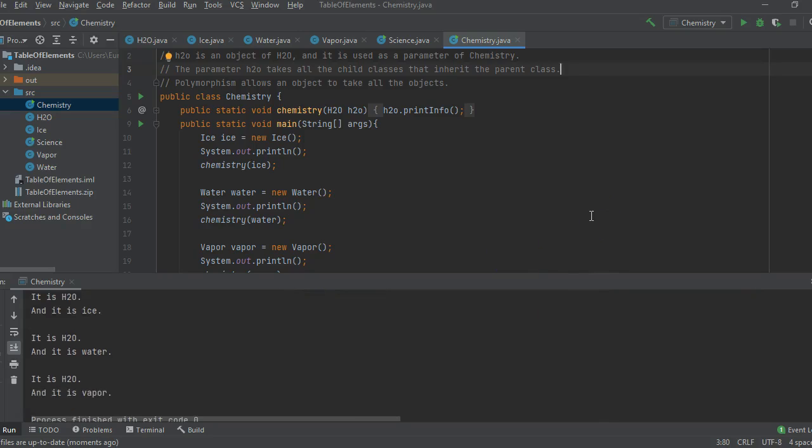I think the example of H2O water is an easy example to understand the concept of polymorphism. Thank you.